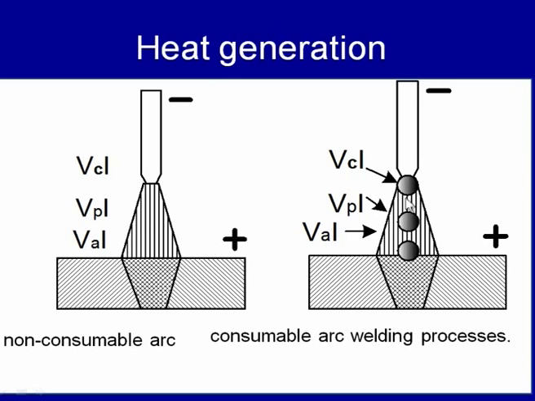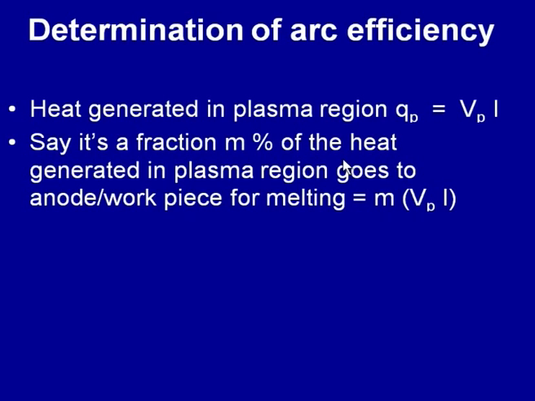Heat generated in the cathode drop zone will be effectively used for melting of the electrode, and when this one is moving through the plasma zone, also some of the heat is carried away in this region, and heat generated in the anode drop zone is effectively used for melting of the base metal. So, this difference leads to the difference in the arc efficiency of the consumable and non-consumable arc welding process.